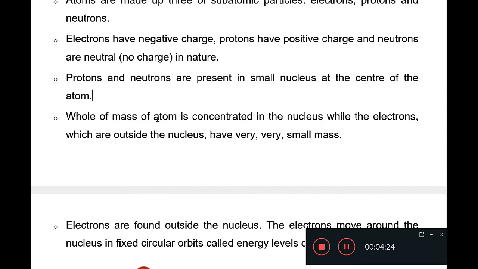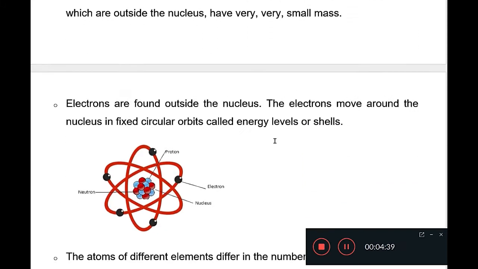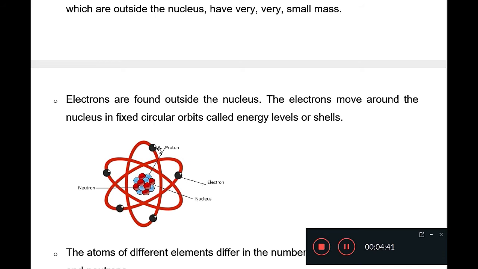The whole mass of the atom is present in the nucleus, while electrons, which are outside the nucleus, have very small mass that we can neglect. Means the total mass of the atom is due to the nucleus only.